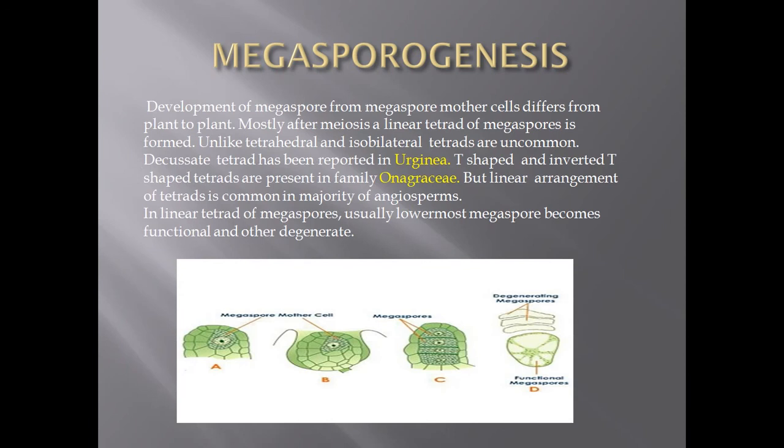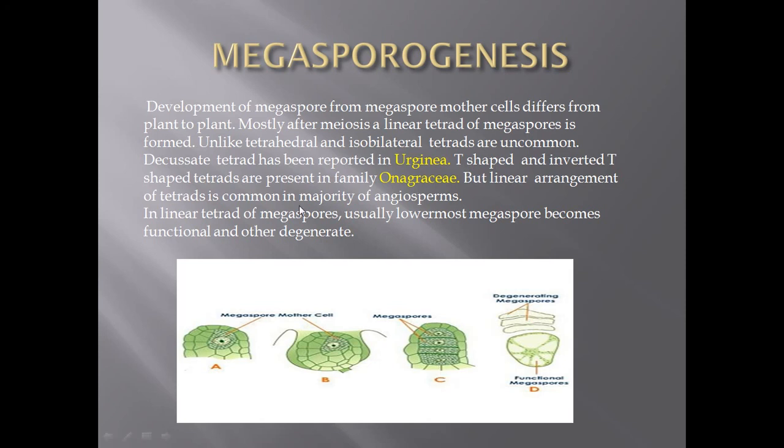And after the development of the four megaspores from the megaspore mother cell after meiosis, mostly these four cells are arranged in a linear pattern in most of the angiospermic plants, and these are called linear tetrads.